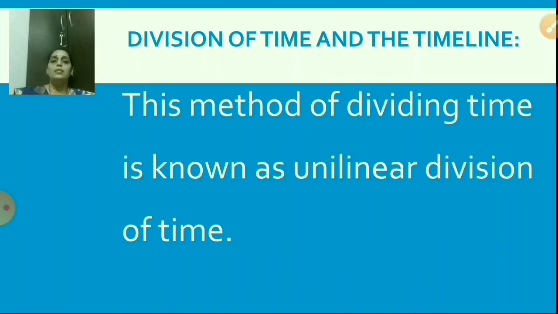Next, this method of dividing time is known as unilinear division of time. Yes, students, now tell me what is unilinear division of time? Yes, 100 years make a century and 10 centuries make a millennium. So this method of dividing time is known as unilinear division of time. Very good.